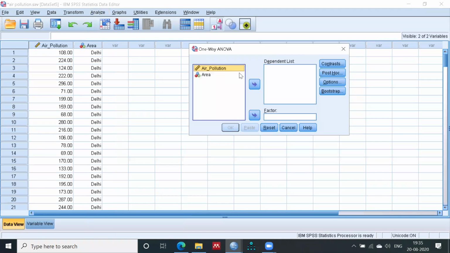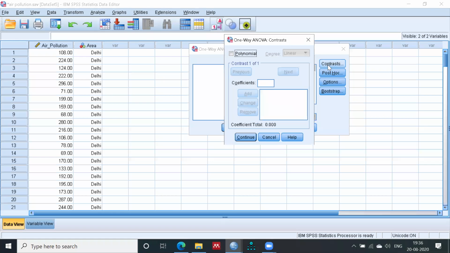Now select the air pollution as your dependent list, and you have to categorize in your data. So that's why I just choose area as the factor, right? Because it has been categorized area wise. That's why I just select the area in my factor, and dependent list is my air pollution.